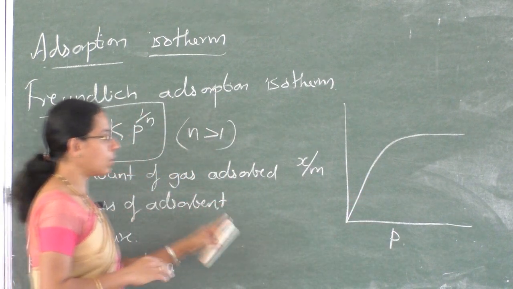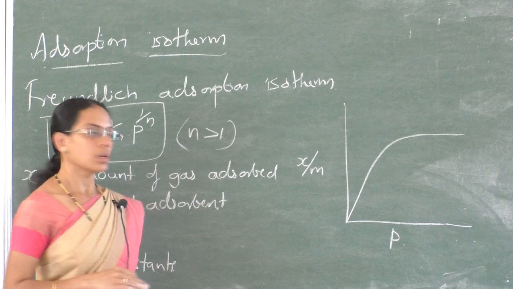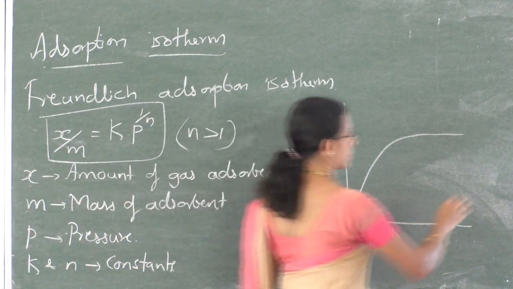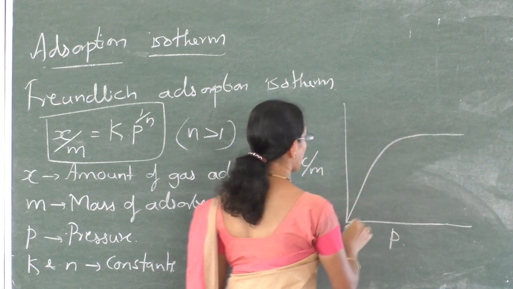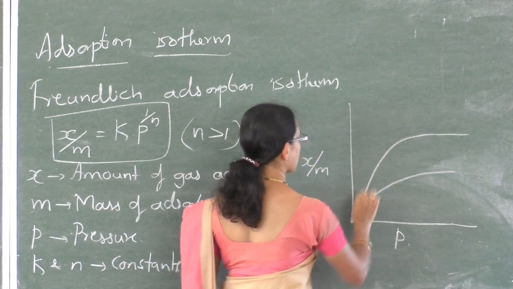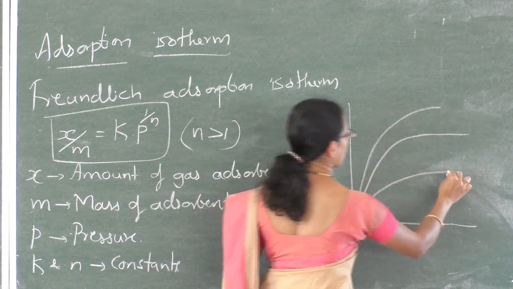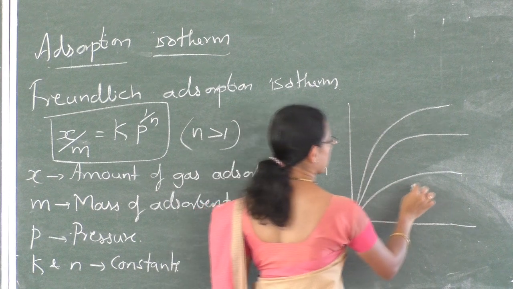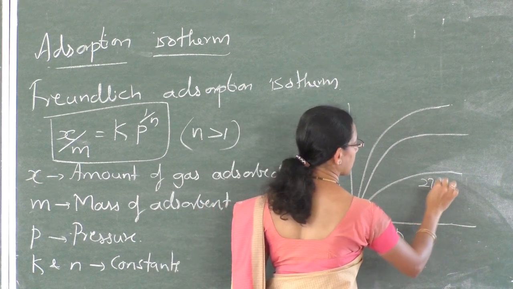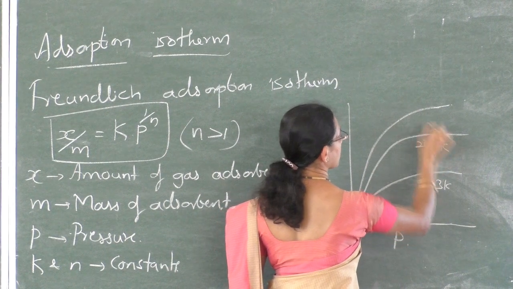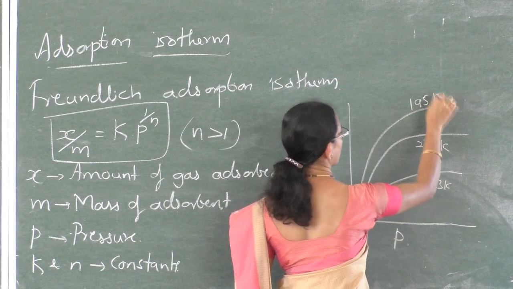So this is a plot, and we can also draw this plot at different temperatures. I'll draw one curve here and another curve here. This is the rate of adsorption at 273 Kelvin, this is about 240 Kelvin, and this is at 195 Kelvin.